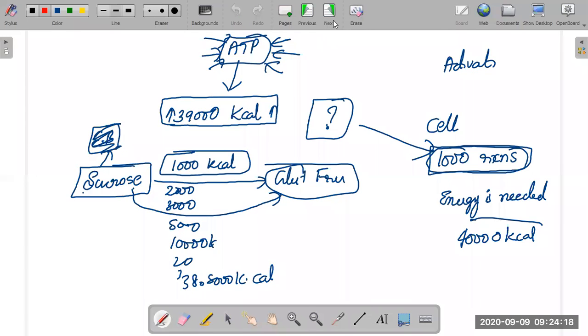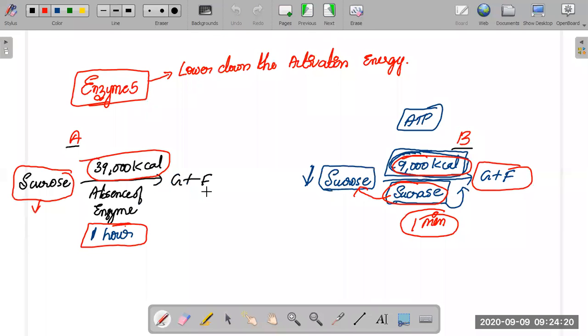So what is our topic? Our topic is this one. There is a case A and a case B. In case A, the enzyme is absent, and you require 39,000 kilocalories. But when you bring the enzymes into our topic, when you bring the boss, I can call sucrase directly, not only sucrase, every enzyme, I can call every enzyme a boss.